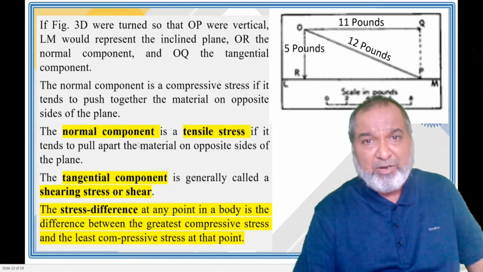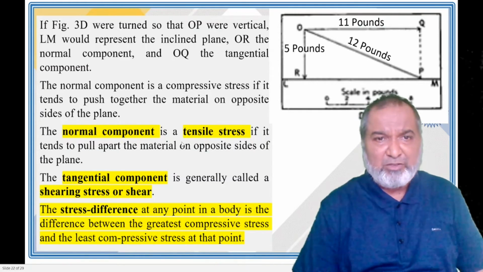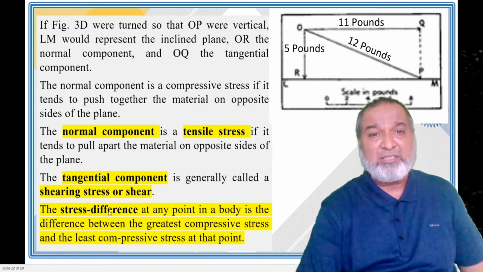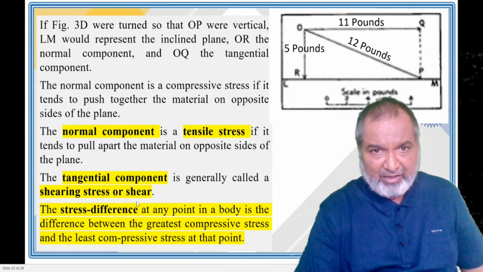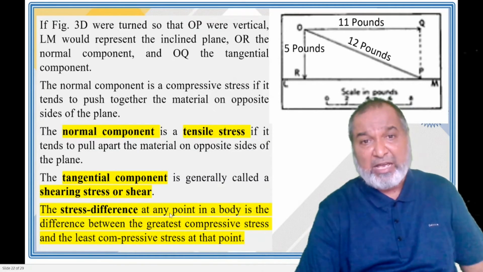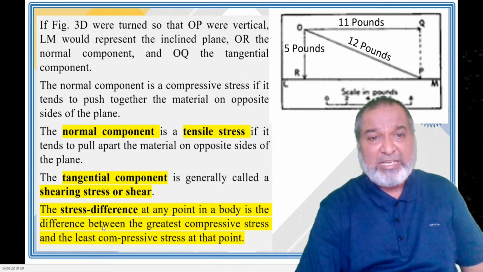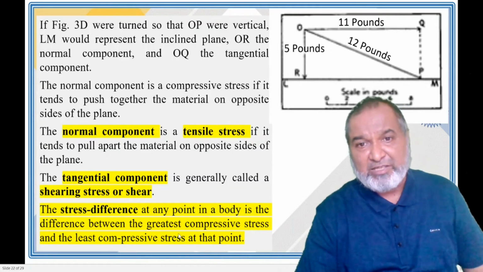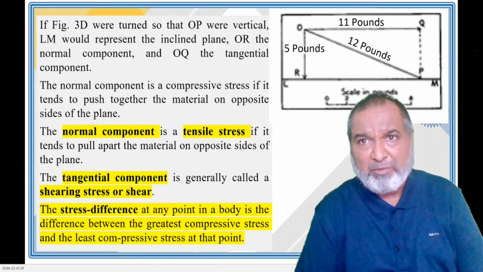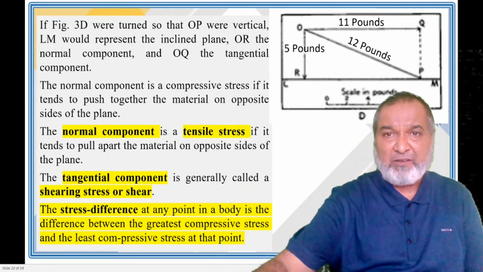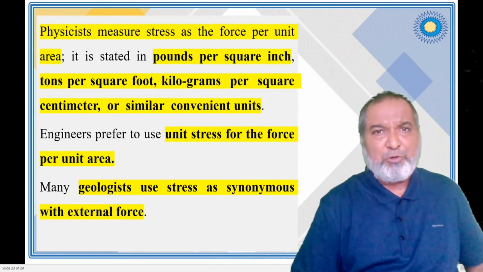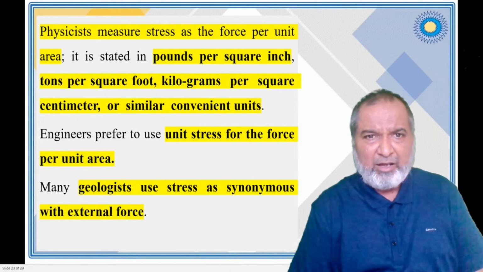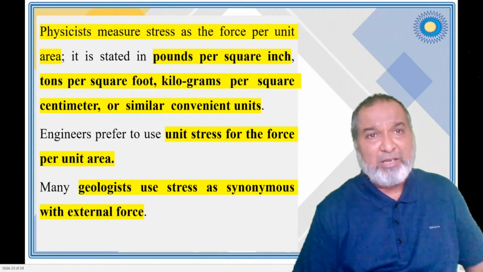The normal component can also be tensile, meaning pulling away, the body will be pulling apart. The tangential component is generally called shearing stress or shear. Now, the stress difference at any point in a body is the difference between the greatest compressive stress and the least compressive stress. The difference between these two will give you the stress difference calculation and all that. We are not supposed to do it in SY or TY. It will be in the MSc, or where you are going to have the engineering part.